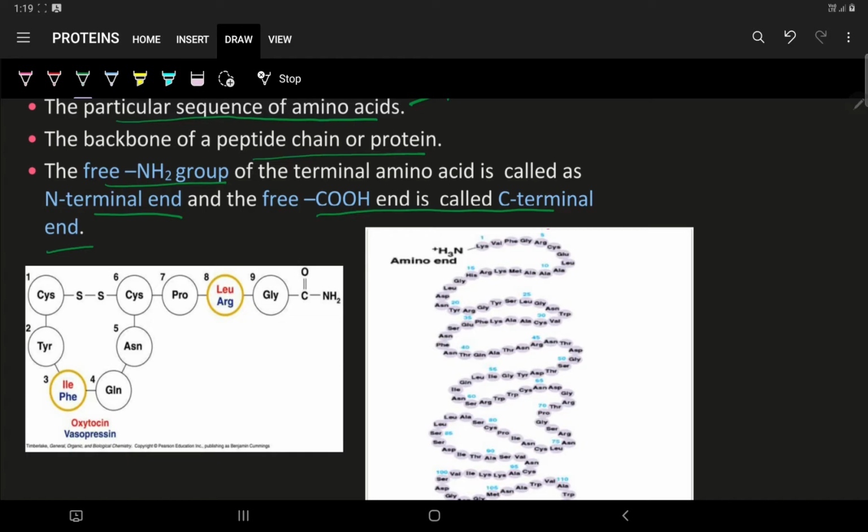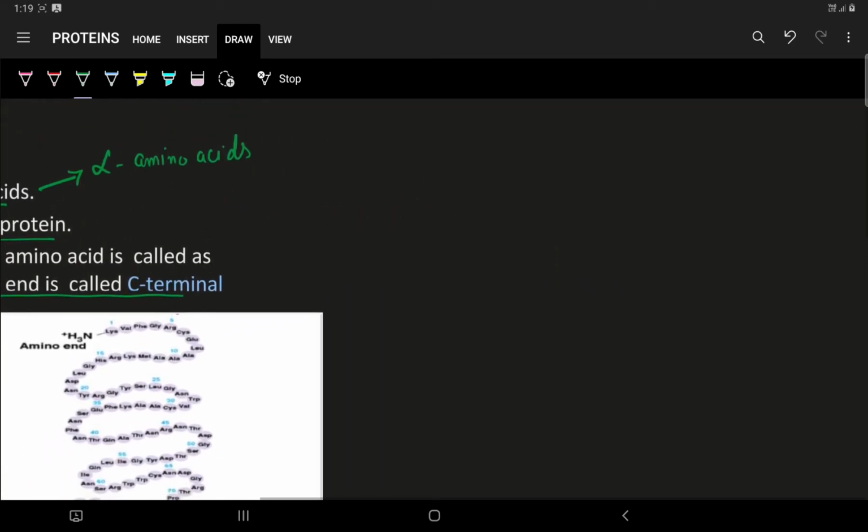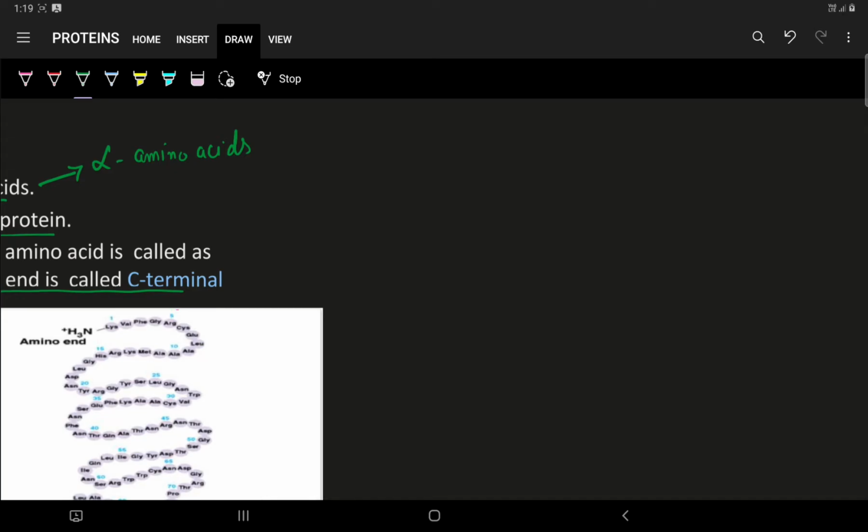So now let us study how these peptide chains are formed, how a peptide bond formation occurs. We shall understand this by taking an example of a peptide bond formation between valine and alanine. Now let us draw the structure of valine first.